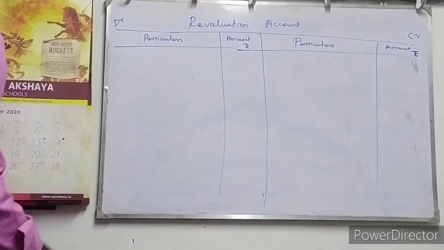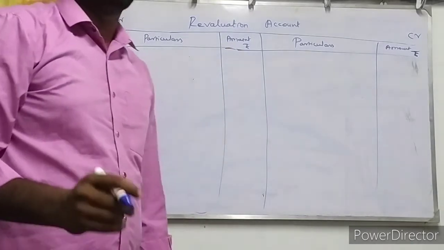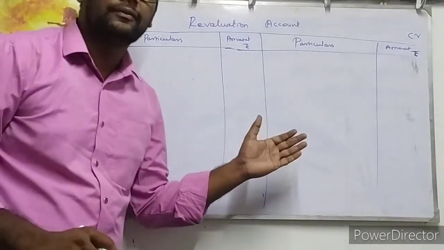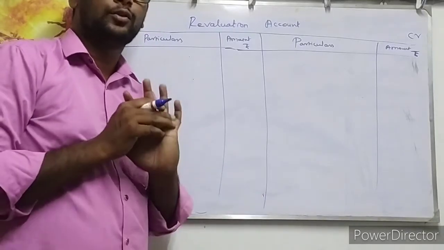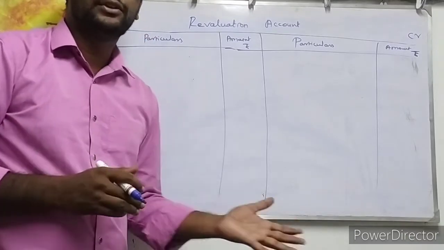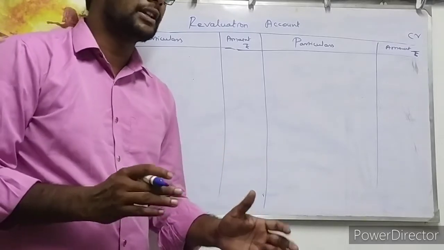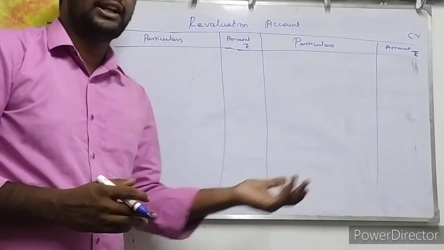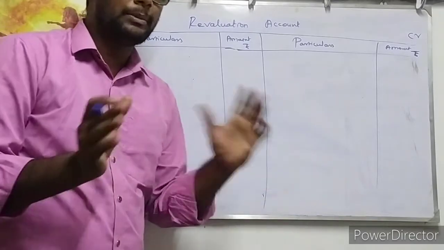Okay, good. Now, the first information they gave is goodwill. We cannot enter goodwill in the revaluation account. Then all the assets and liabilities we are going to discuss one by one, as per the market information, how much rupees is available at present, and the already available information. The balance shows very clearly in the books of accounts, right? We are going to compare these both.